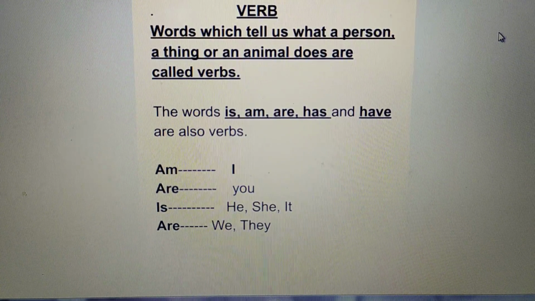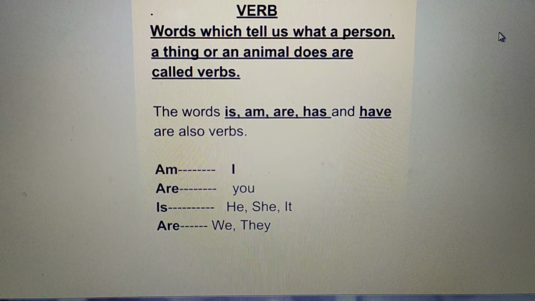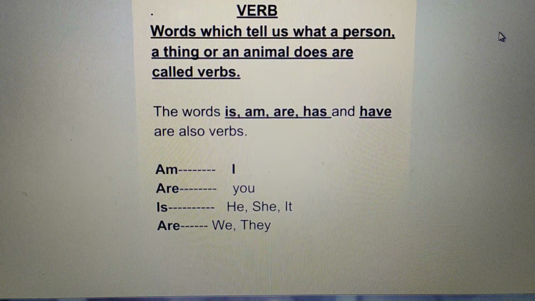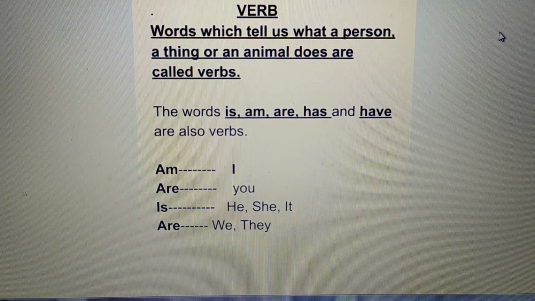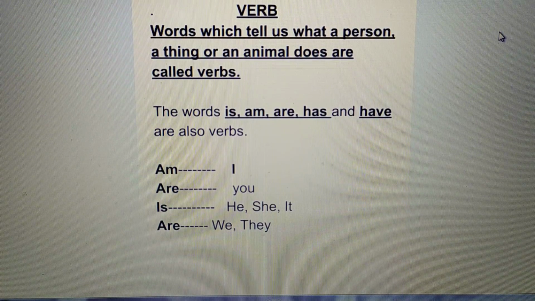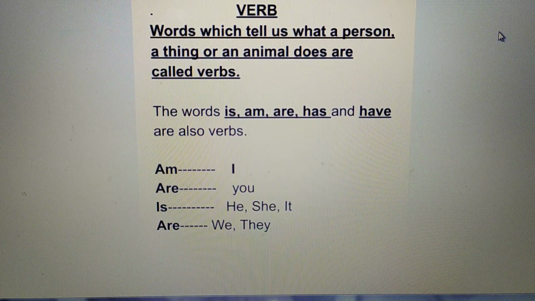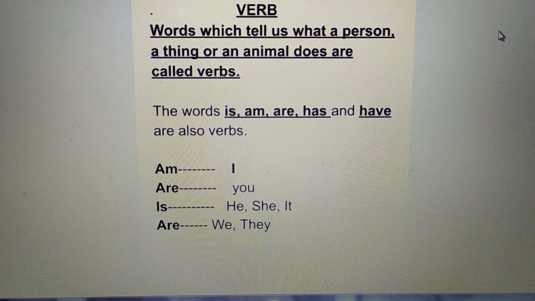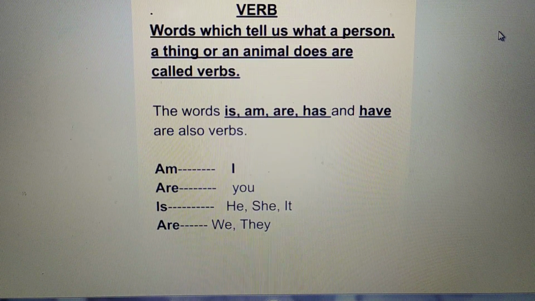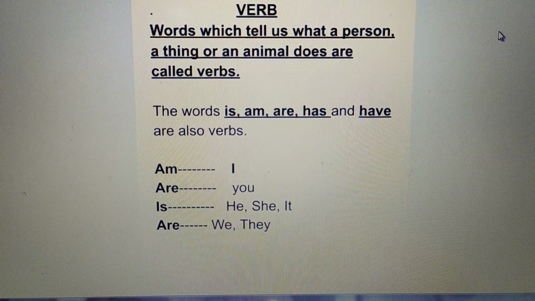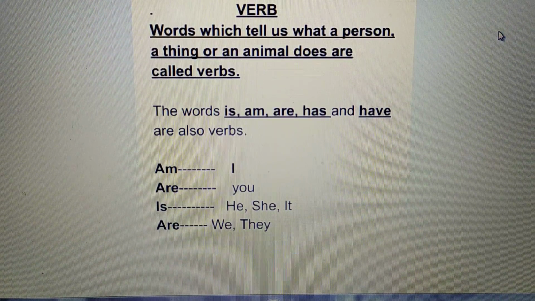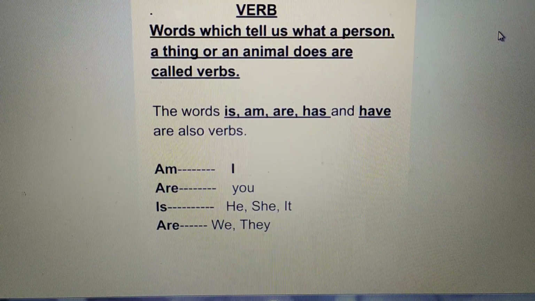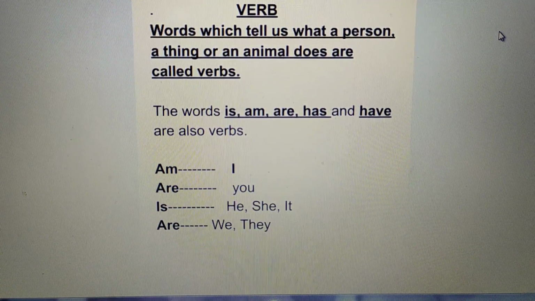So let's start English grammar. In English grammar, today we will discuss verb. What is a verb? Let's see some sentences first. Leela draws and paints. Rita eats a fruit every day. Here, draws, paints, eats. All these words tell us what Leela and Rita do. Means all these words are doing words or action words.